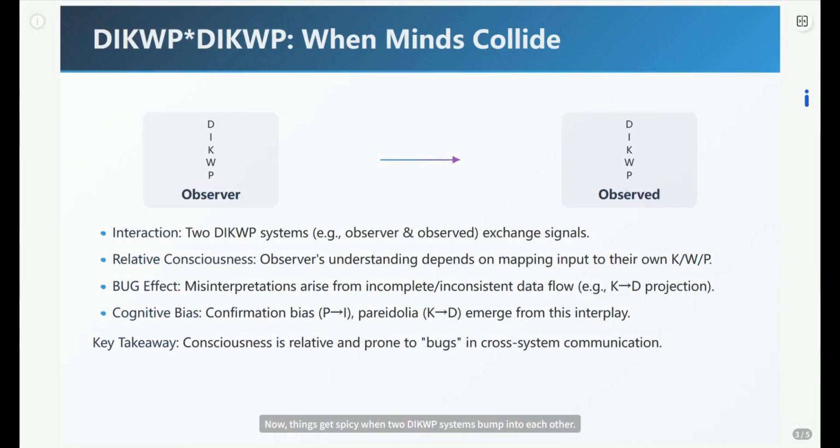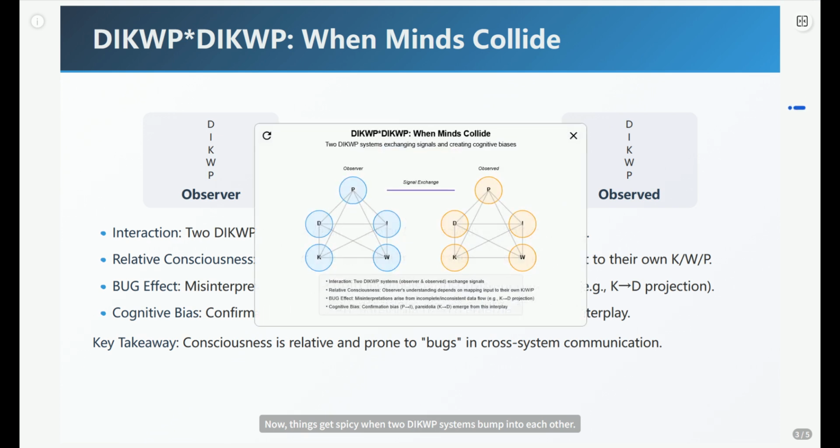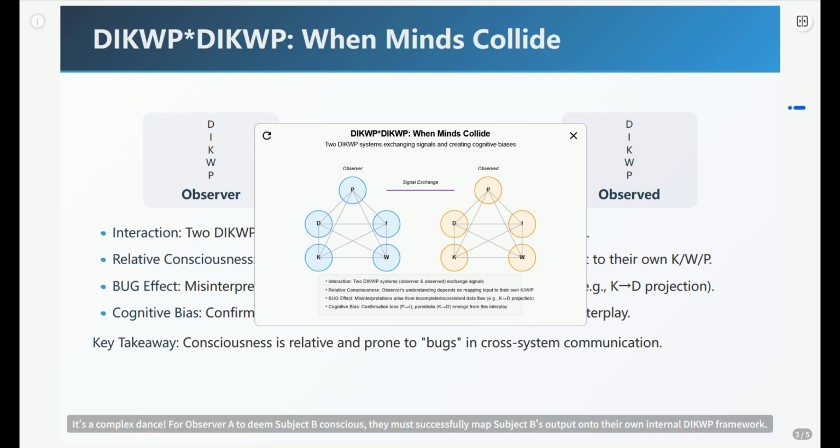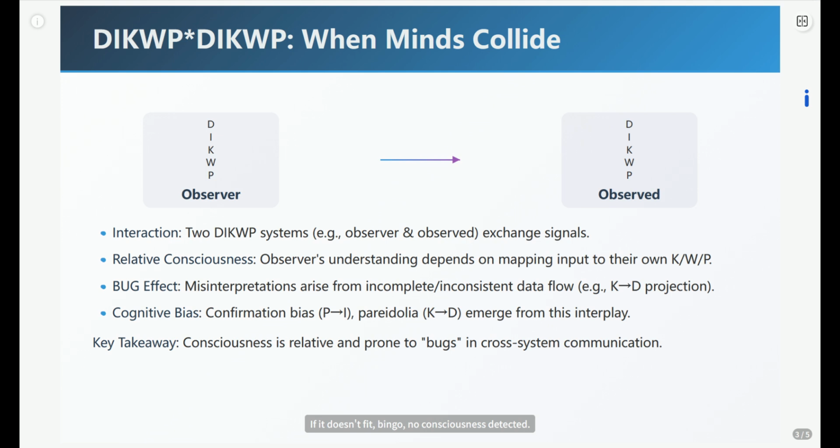Now, things get spicy when two DIKWP systems bump into each other. Let's call them Observer A and Subject B. What happens? It's a complex dance. For Observer A to deem Subject B conscious, they must successfully map Subject B's output onto their own internal DIKWP framework. If it doesn't fit, bingo, no consciousness detected. That's the relative part in action.